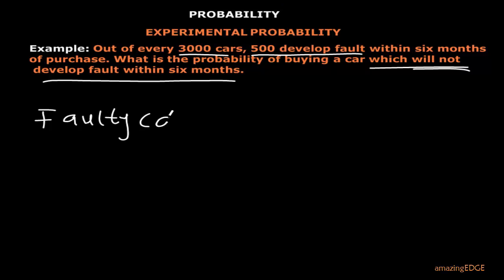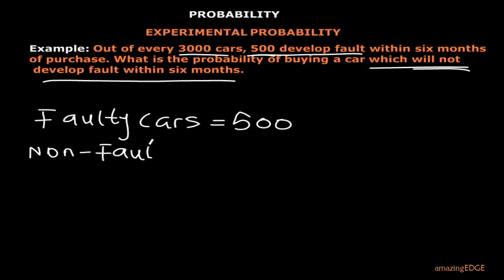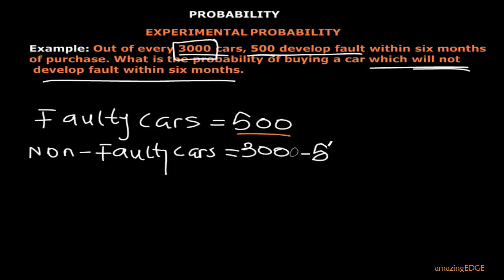So the faulty cars, those cars that develop fault in 6 months, we are told there are 500. Then, that means how many will not develop? The non-faulty ones, that are those ones that will not develop fault. We are looking at the non-faulty cars. What would they give us? We have total number of cars in consideration is 3,000. And within 6 months, 500 will develop fault. So how many will not develop fault? It becomes 3,000 minus 500. So it means that 2,500 cars will not develop a fault.